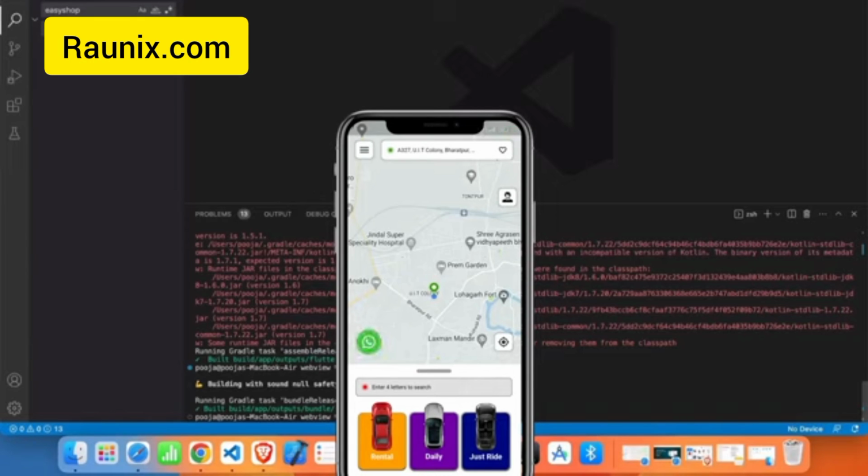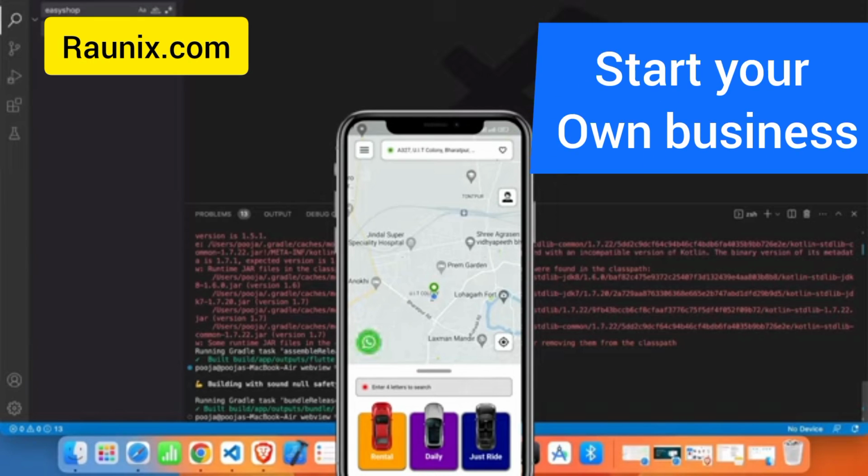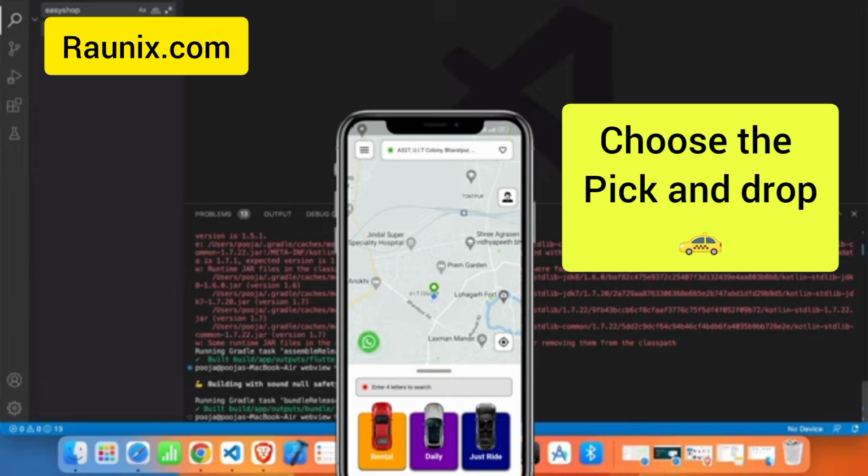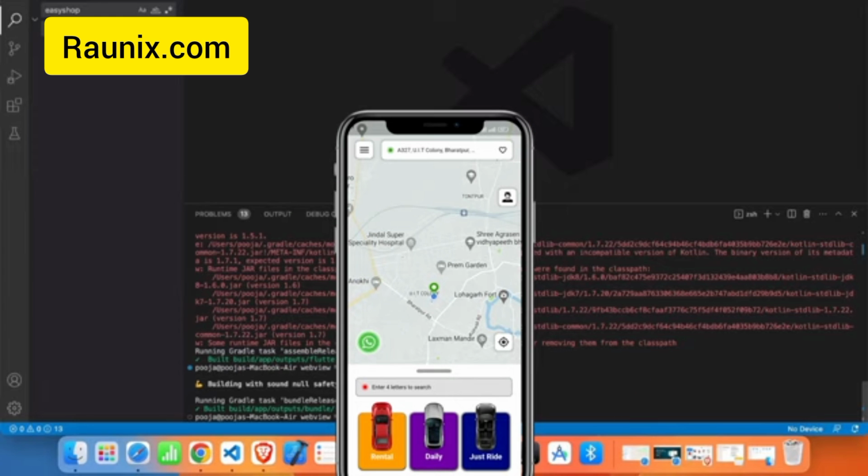Do you want to start your own business like Uber, Ola, where customer can choose pickup and drop location and do taxi and bike booking? Then check out our latest client application in Apple created by us.